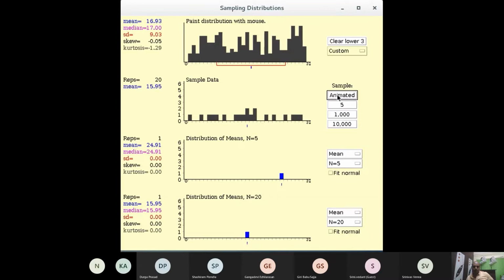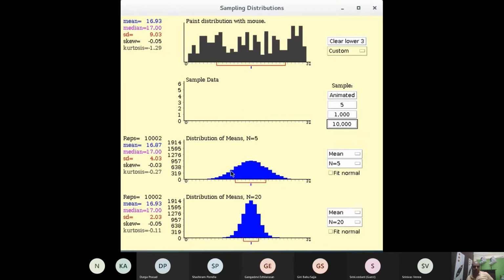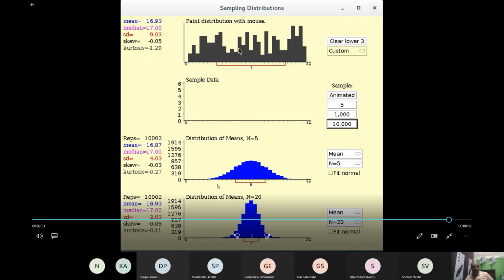See that, I have taken samples of size 5 and size 20. This was a tool by some organization, and it was not working in a new window or new browser, so I just recorded it. See that, 10,000 samples I have taken. Even when the population is not normally distributed, the sampling distributions are normal.